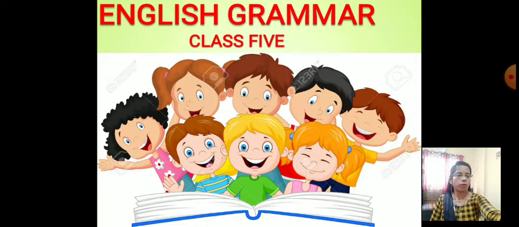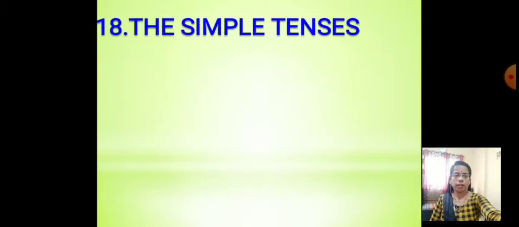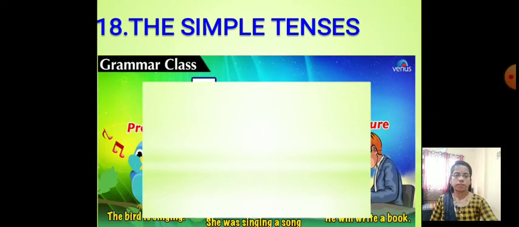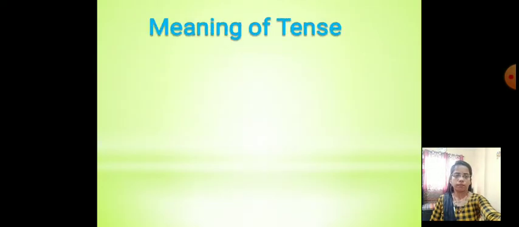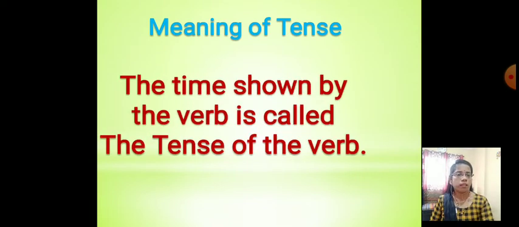Today we are going to learn a new chapter from the English Grammar Workbook, chapter number 18, the simple tenses. Present tense, past tense, future tense. Meaning of tense. The time shown by the verb is called the tense of the verb.